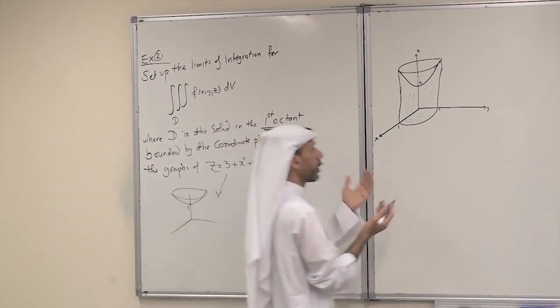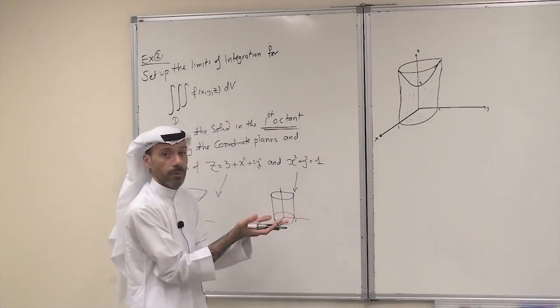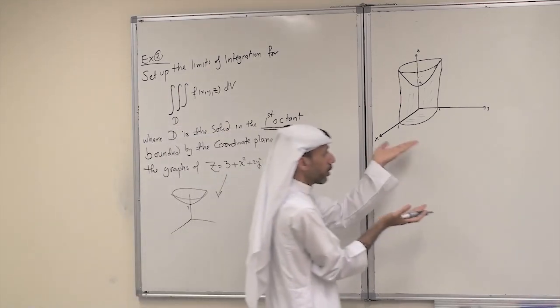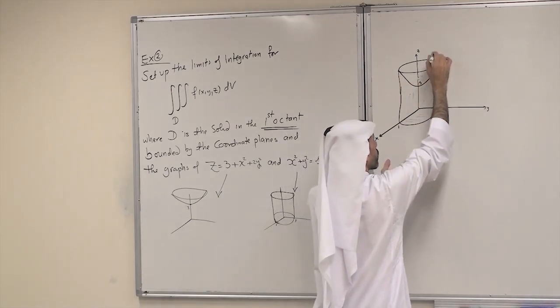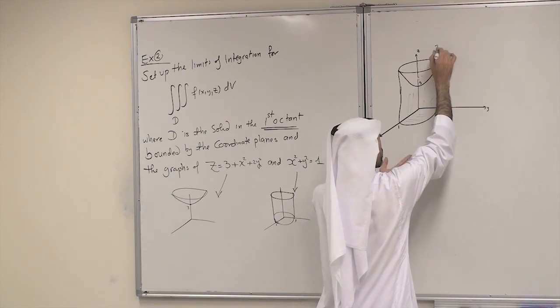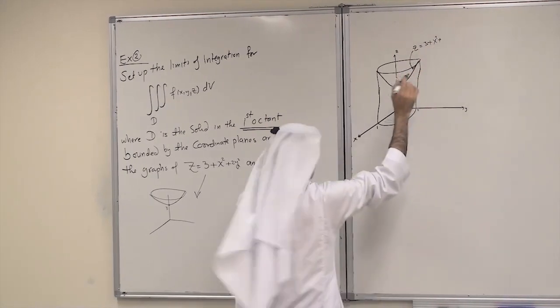It's clearly bounded below by the coordinate plane, the xy plane, which is z equal to 0, and bounded above by the surface z equals 3 plus x squared plus 2y squared.